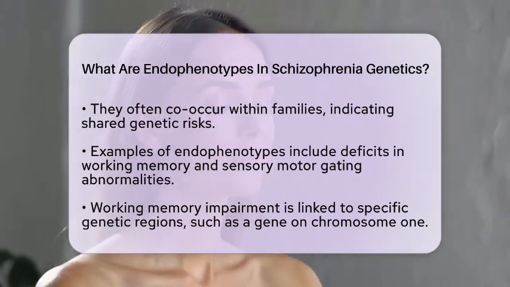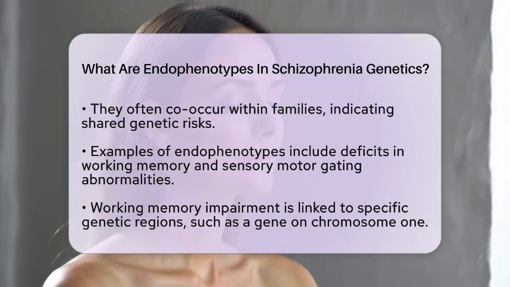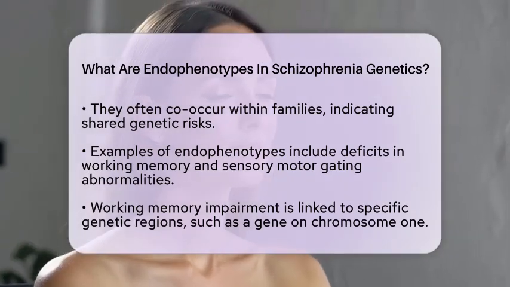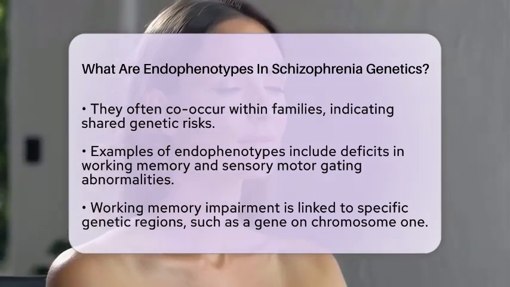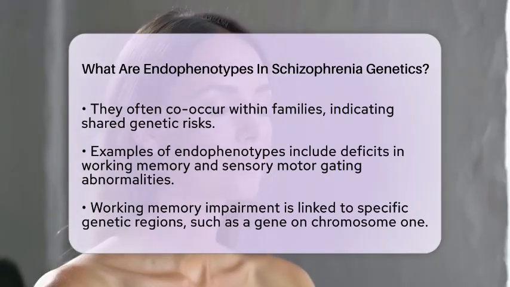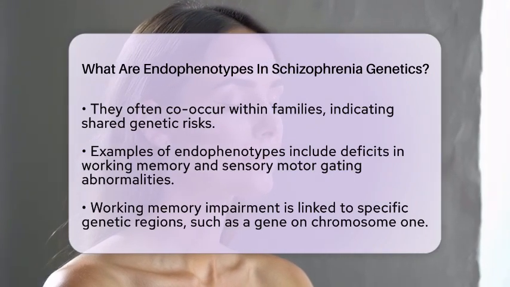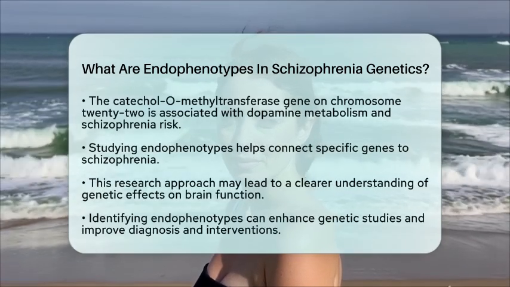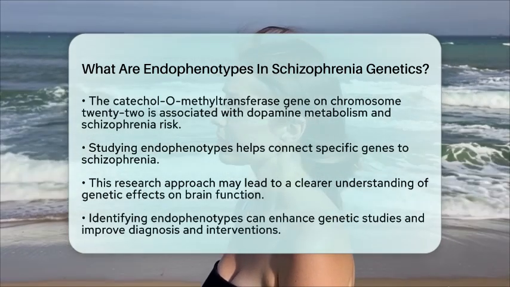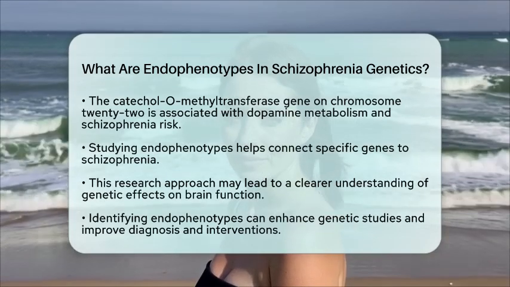The study of endophenotypes is important because schizophrenia is influenced by many genetic mutations, each contributing a small effect. By focusing on these intermediate traits, researchers can better connect specific genes to the disorder. This approach can lead to a clearer understanding of how genetic changes affect brain function.